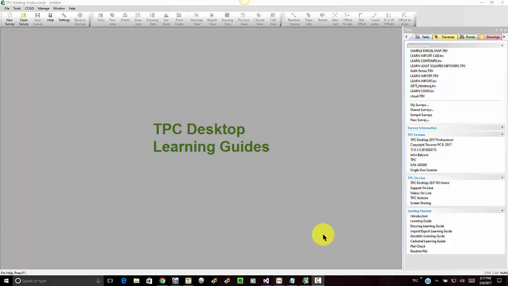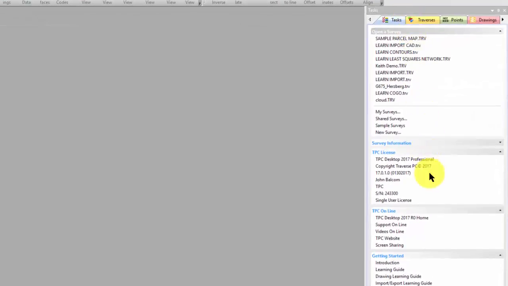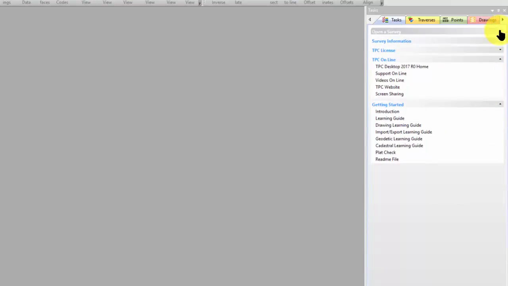In this video, we'll learn how to access the learning guides from within Traverse PC. I've opened up Traverse PC here and brought up the Task Manager. If I scroll all the way down to the bottom, there's a section here called Getting Started. If you don't see that, you can just put your cursor down near the bottom or just collapse some of these other panels up here, and you'll see this Getting Started section.